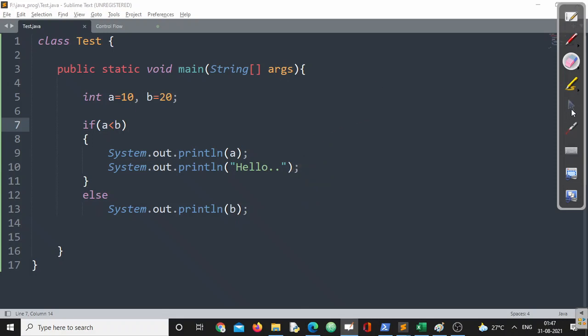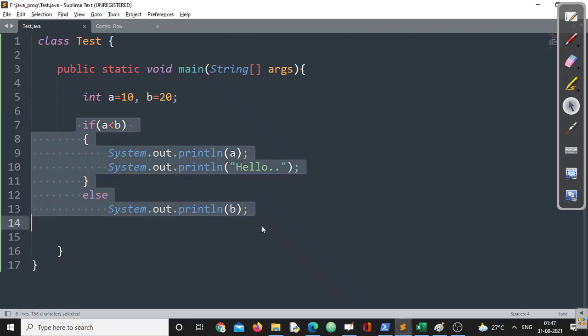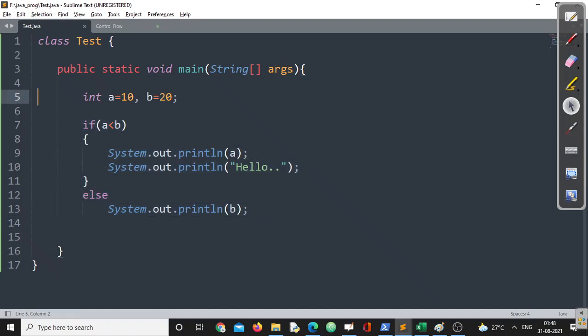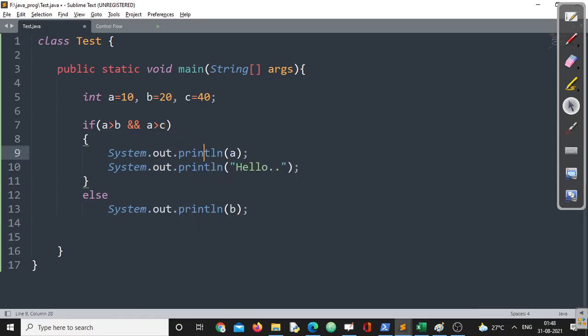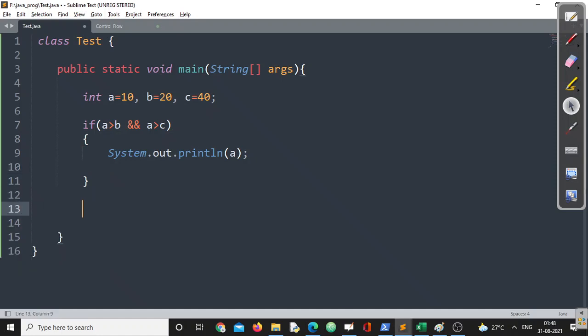So in this scenario we can go on solving a lot of problems, like finding out whether the inputted number is a leap year or not. Let's say we take one more program: let us find out the highest among three numbers. You can say, sir, we can go for a greater than b and a greater than c. If this is true, what can we say? a is the highest, right? a is the highest.